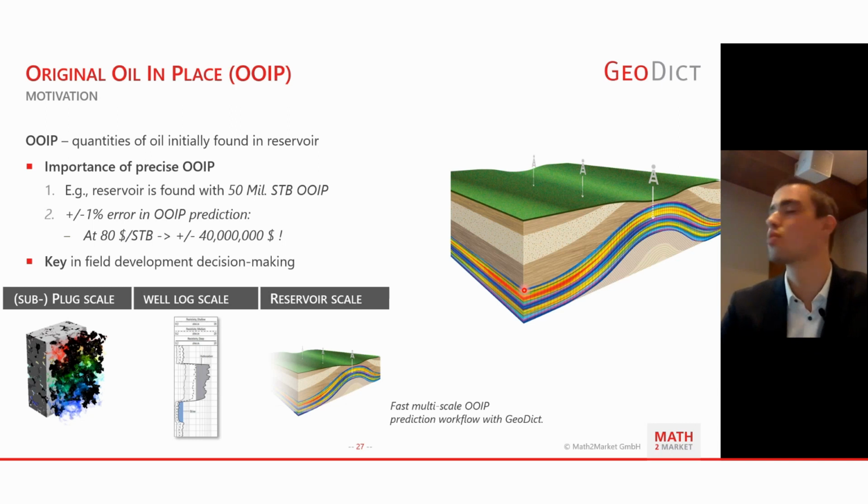And just by going through a simple play or game with numbers, if the reservoir in place would have 50 million stock tank barrels of oil, and for instance, if you would have 1 plus minus % of error in OIP prediction at a price level of oil of $80 per barrel, that would make a difference of $40 million plus minus. So when you still apply then the recovery factor, that could be millions of dollars of value you either mispredict or don't realize.